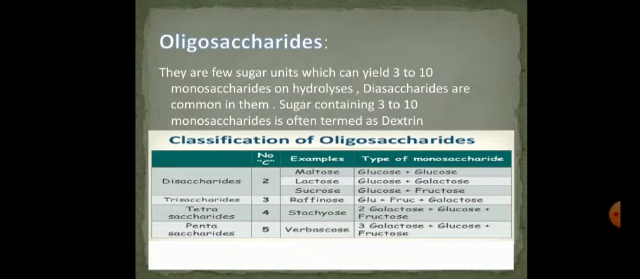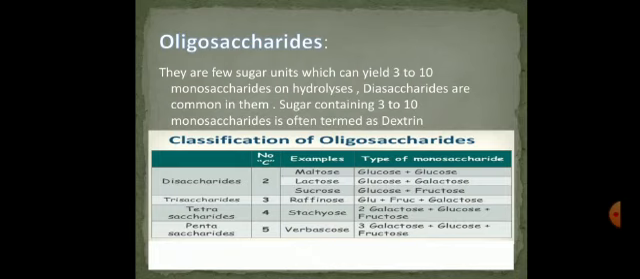Oligosaccharides are further classified into the following classes, besides the number of carbon atoms they contain. The examples and types of monosaccharides are also written down in the chart. The first one is disaccharides. Disaccharides contain 2 units. The examples are maltose, lactose, and sucrose, as we have discussed earlier. Maltose can be formed by combining glucose with glucose. Lactose can be formed by glucose plus galactose, and sucrose can be formed by glucose plus fructose.